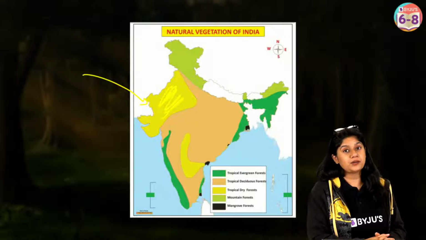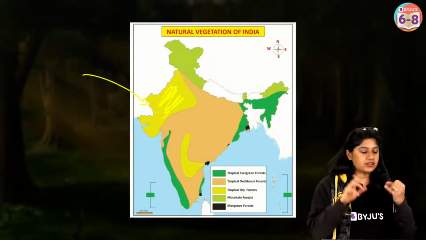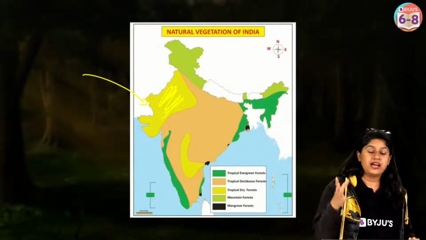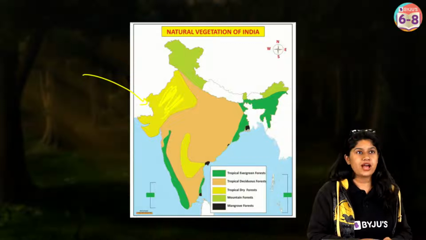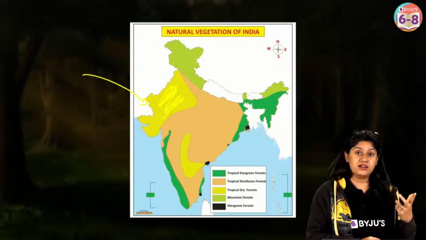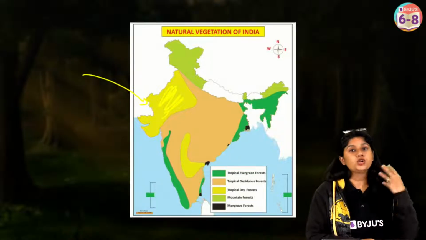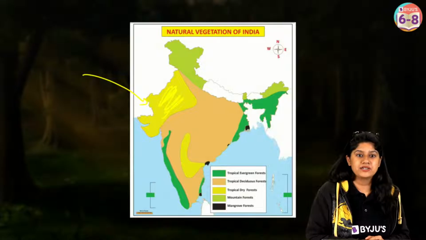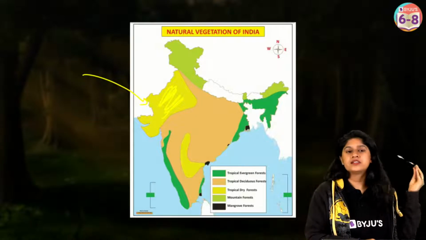Then we have just spoken about the thorn forest and the shrubs. We have it in Gujarat, Maharashtra, over here in the yellow part basically, and in Madhya Pradesh and Uttar Pradesh also. They don't receive much rainfall, and they have adapted to survive in the very hot climate. Are we clear, everyone?